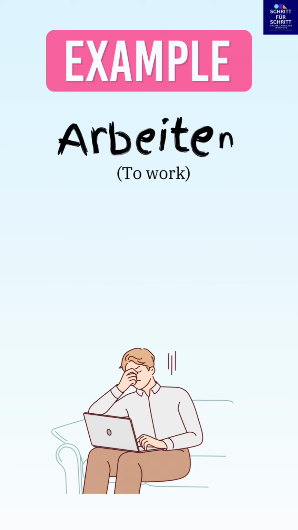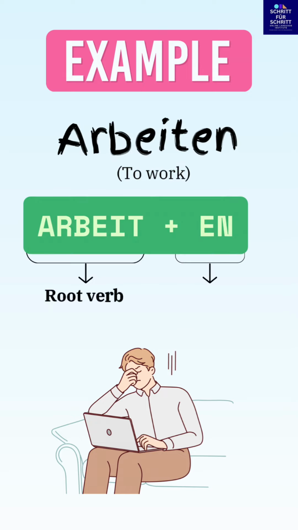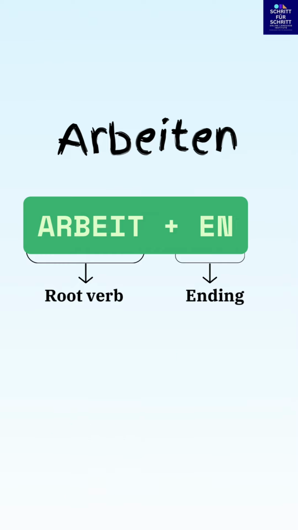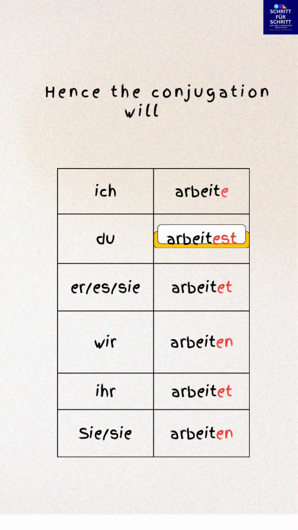For example, arbeiten, that means to work. So arbeit is the root verb and en is the endung. And arbeit is a root verb which is ending with T, hence the conjugation will be ich arbeite, du arbeitest. It will not be arbeitst, but we are going to add an extra E. So it will be du arbeitest, er/sie/es arbeitet, wir arbeiten, ihr arbeitet and sie arbeiten.